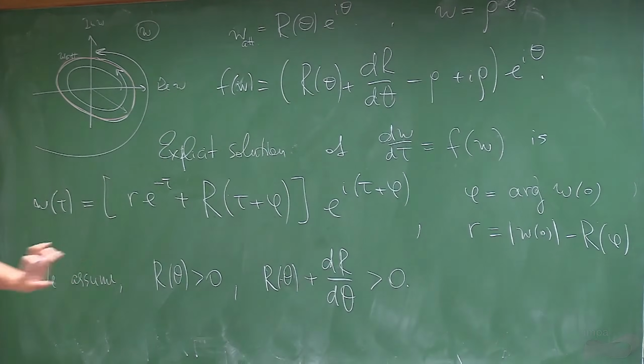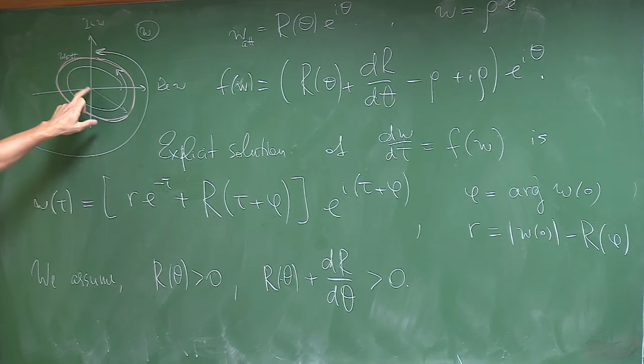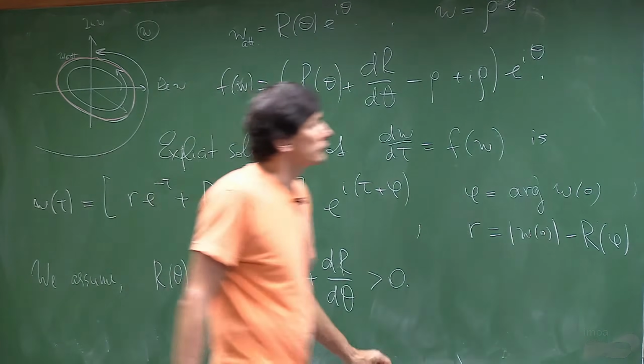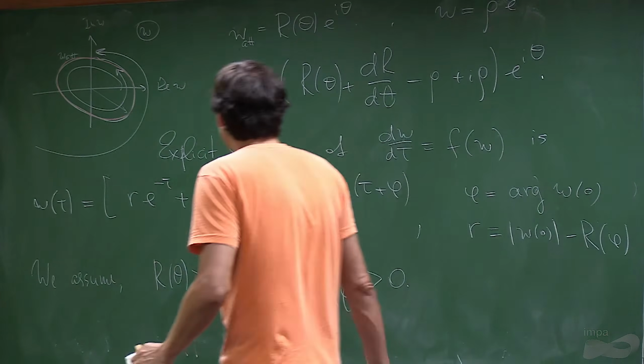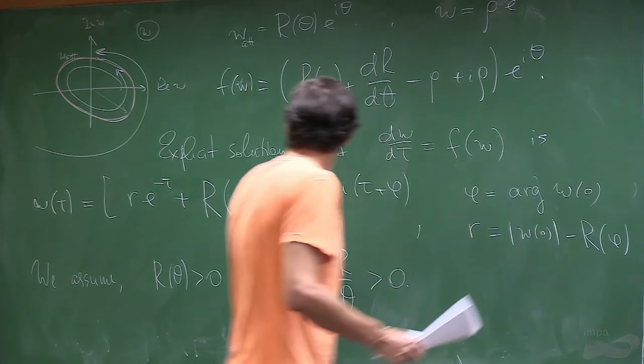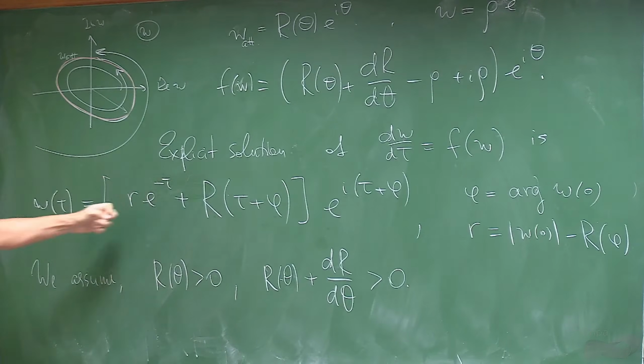So these two conditions: this condition avoids passing through 0, and this also avoids some singularity further on. Okay, so for any R, we have a function f, and we have an explicit solution.